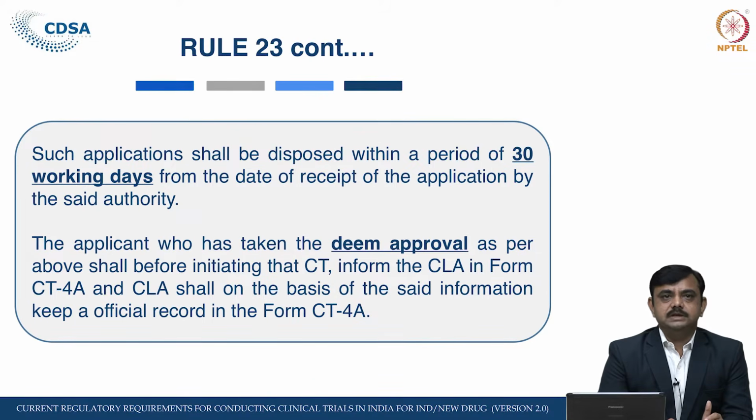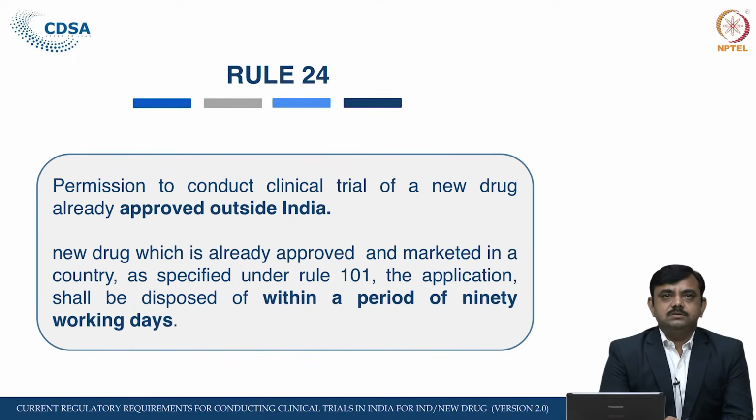For such an approval, the applicant who has taken the deemed approval as per the above rule shall, before initiating that clinical trial, inform the Central Licensing Authority in form CT4A. So, there is a separate form CT4A in which he has to inform that he applied to the Central Licensing Authority, more than 30 working days have passed, he has not received any communication, and he has started the study. The Central Licensing Authority, upon receiving this CT4A, shall on the basis of the said information keep this form as official record. Rule 24 is permission to conduct clinical trial of new drug already approved outside India.